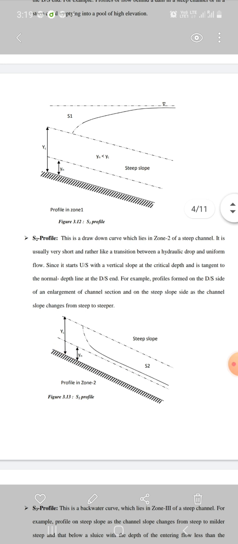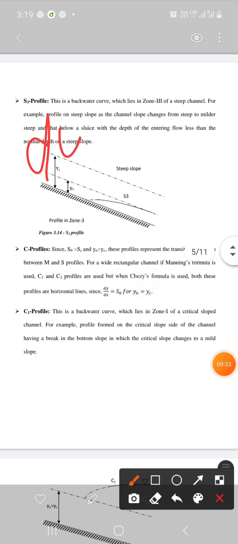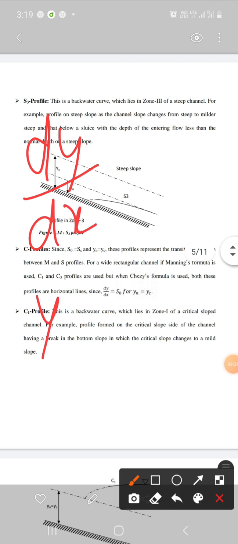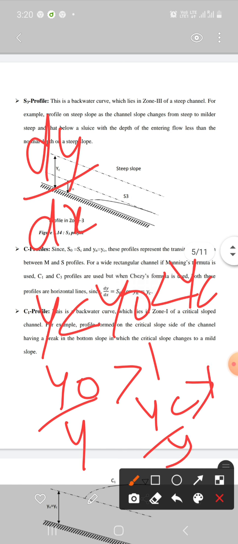Now we will see the S3 profile. For S3 profile, first we need to calculate dy over dx. For that, the condition will be y will be less than y naught, and y naught will be less than yc. So y naught upon y will be greater than 1, and yc over y will also be greater than 1.